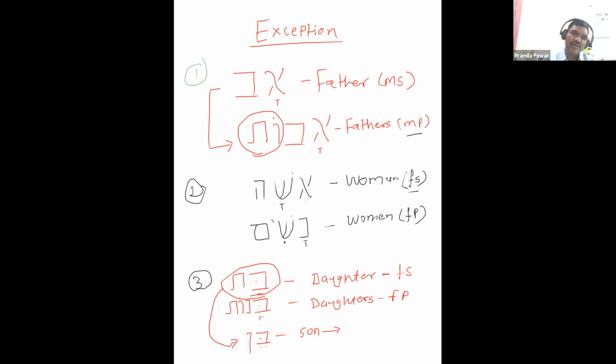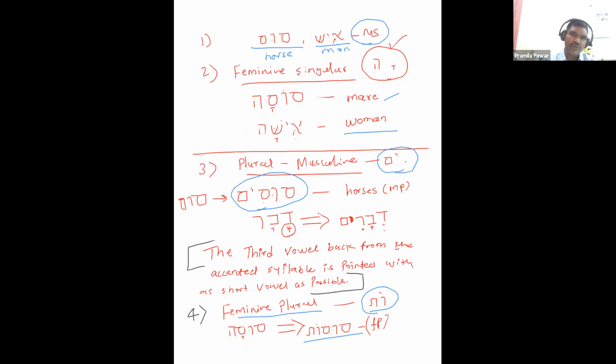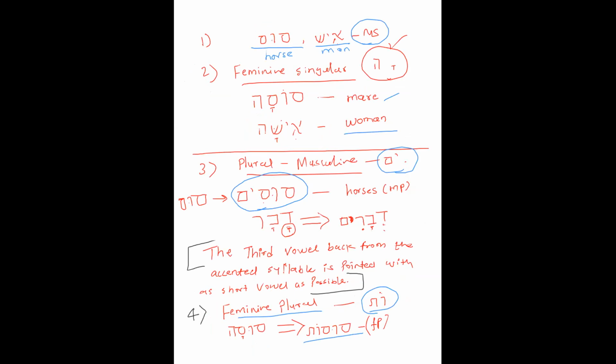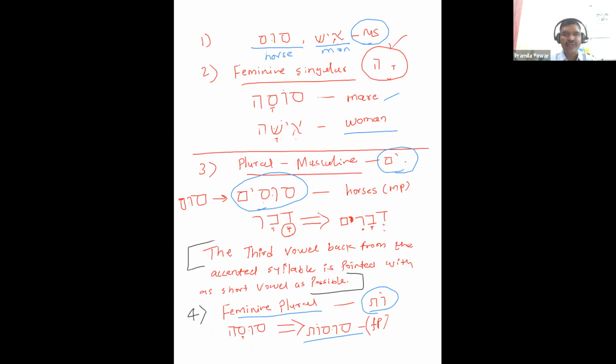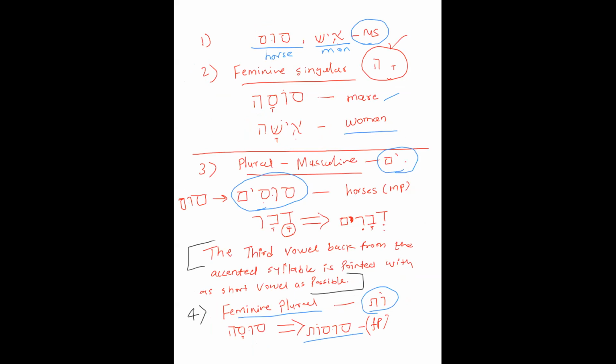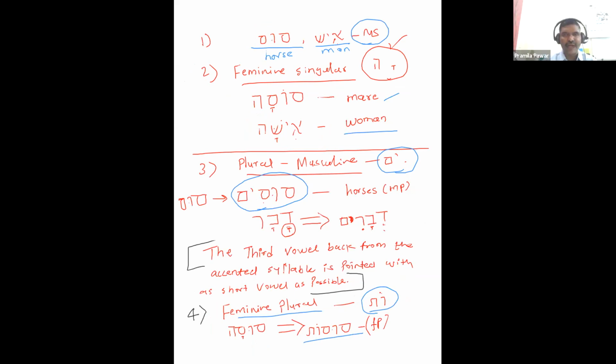Once again, I'm reminding you, we have learned today about the noun. Masculine nouns are without any suffixes. They are as they are in lexicon format. For example, I have shown you sus, that is horse, and ish, that is man.